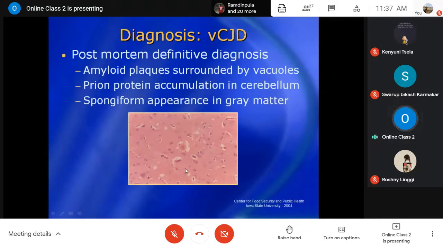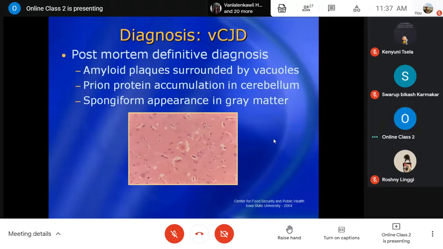The prion protein accumulation is found mostly in the cerebellum, and the spongiform appearance is more in the gray matter, that means the empty vacuoles. That will grossly give the brain a spongy nature. So this vacuolation in the brain tissue is one of the most important microscopic pictures.